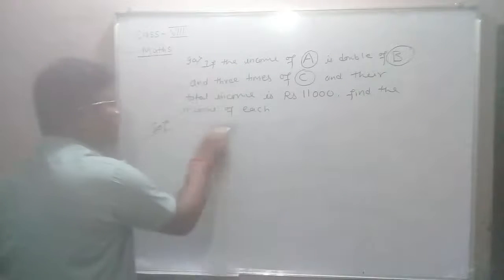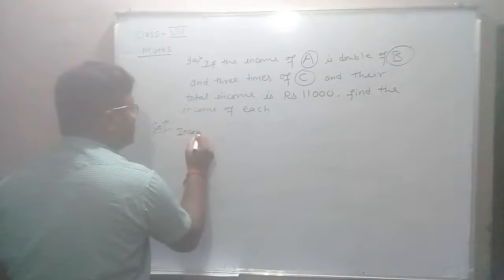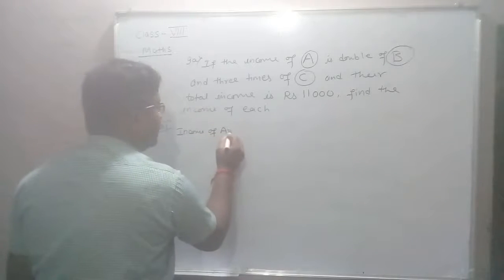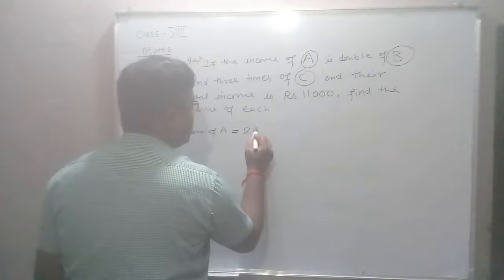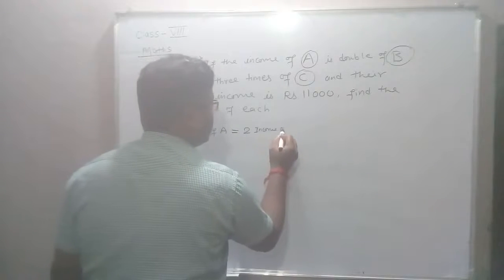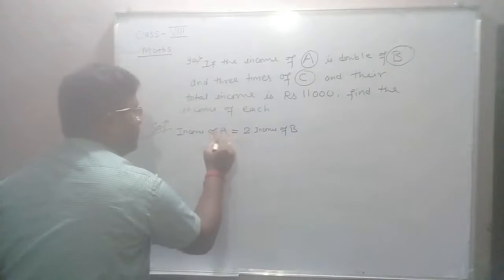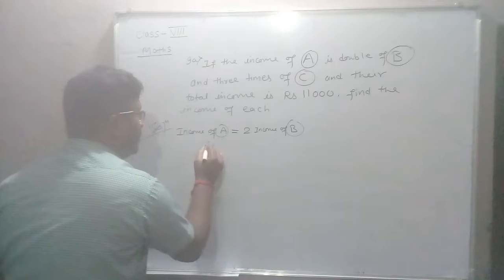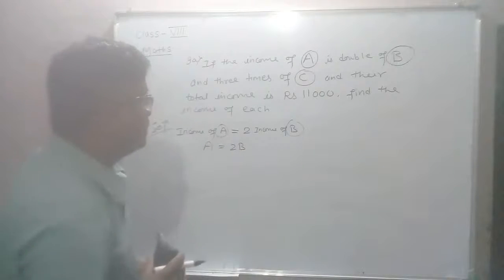Let me write it in full, otherwise it may be confusing for you. Income of A is equal to double the income of B. So let me suppose A is equal to 2B.